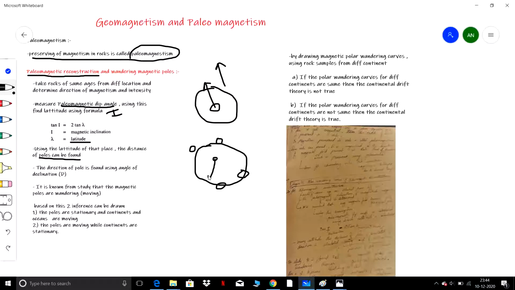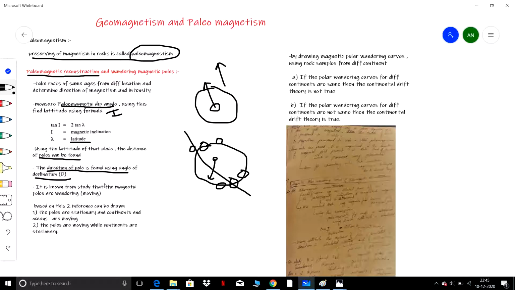That is at that particular time, not this time. When the distance of the pole is found, the direction can also be found using the declination angle with mathematical calculation. Once both are found, we know the polar position. Suppose the geomagnetic poles are here with respect to this reading.